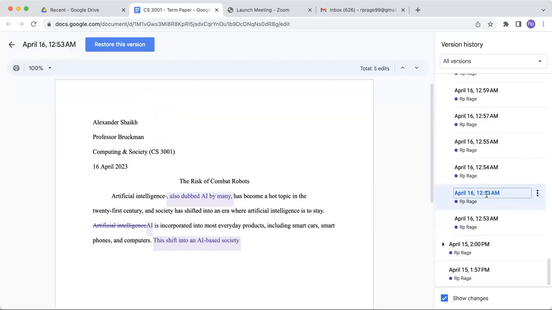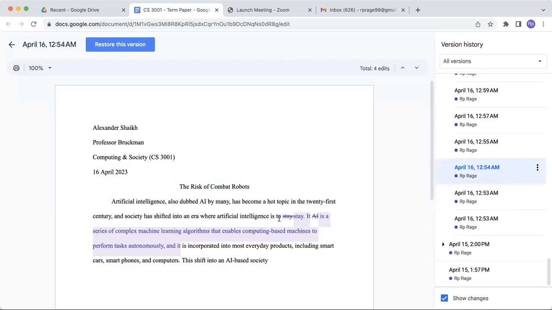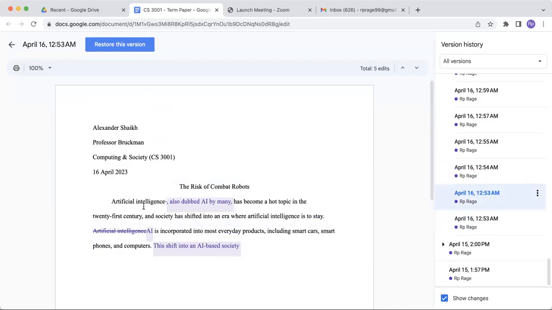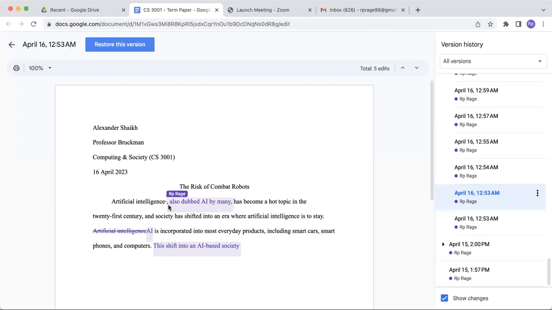As we step through this paper's edit history, it tells you the time that this was written at. You'll see that these are constructed in a normal way. The paper evolves normally. So at this time, for example, I was writing a sentence right here. I wrote this sentence. Then right here, I added another phrase. I changed this part right here to AI, and then I started writing. As you'll see, this is being typed out because there's no period. This is a sentence fragment. ChatGPT does not give out sentence fragments like this.